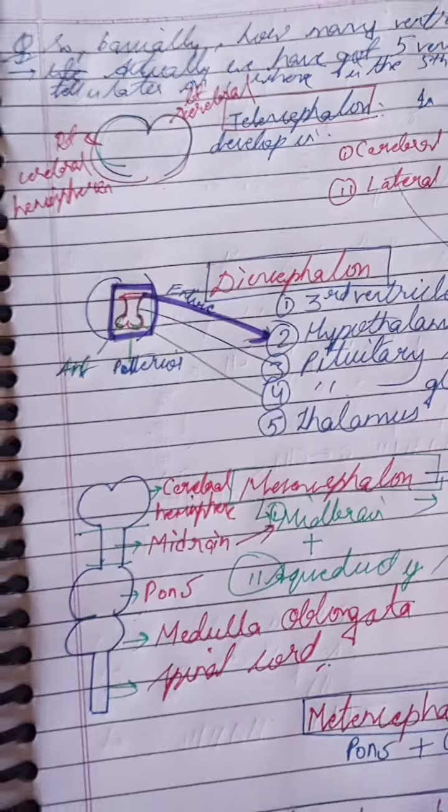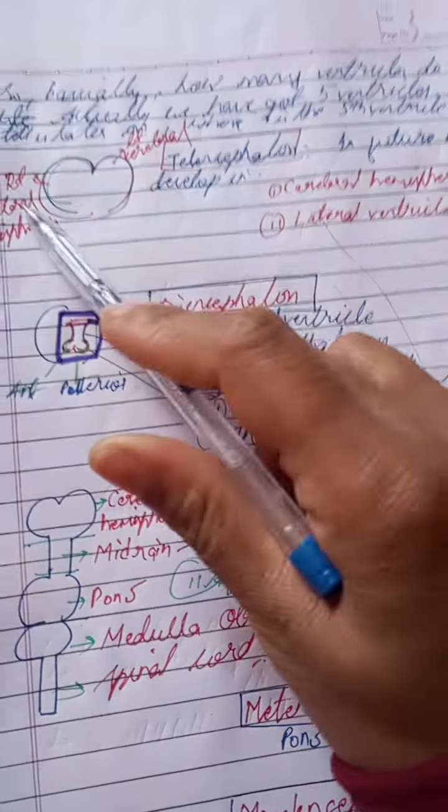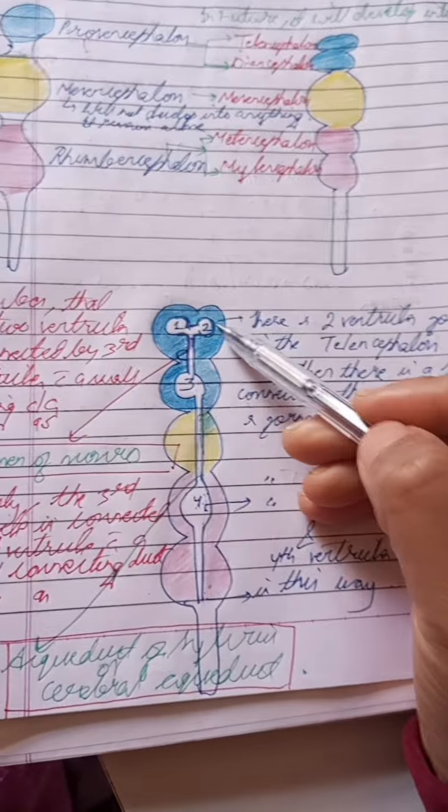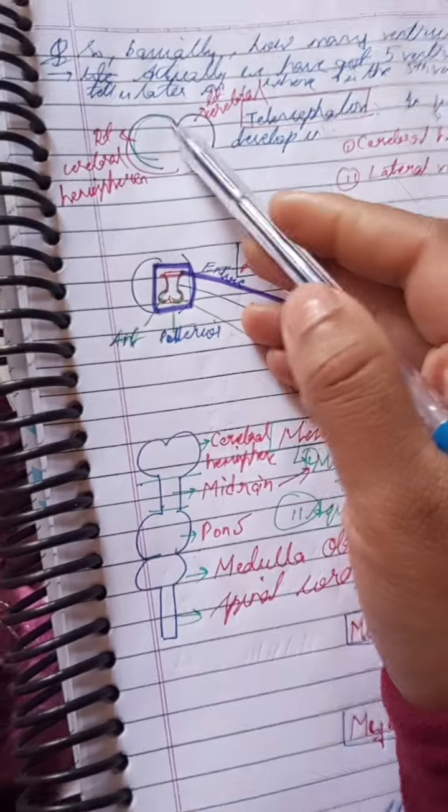Telencephalon will develop into the cerebral hemispheres, right and left, and the two lateral ventricles. There we see the two lateral ventricles. This is what we are talking about: cerebral hemisphere, right and left, and the two lateral ventricles. This is the first cavity. Now this is the second cavity.